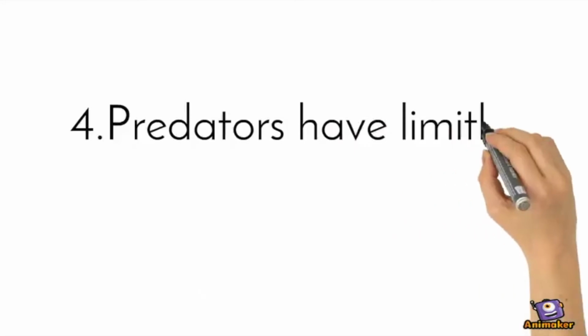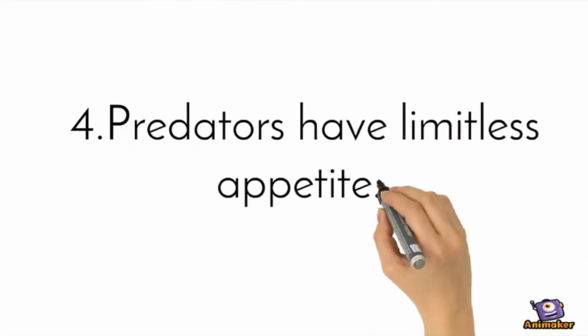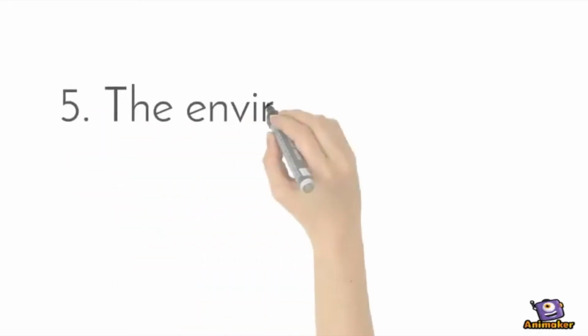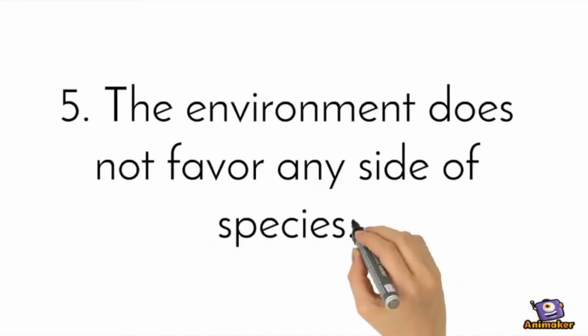Number 4, predators have limitless appetite. This means that the predators always want to eat the prey in our simulation. Number 5, the environment does not favor any side of species.